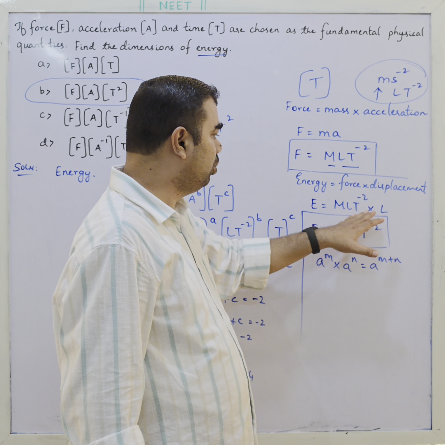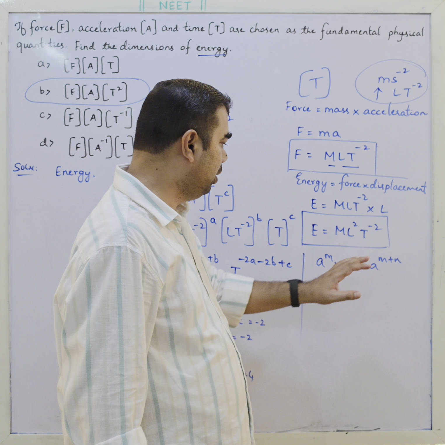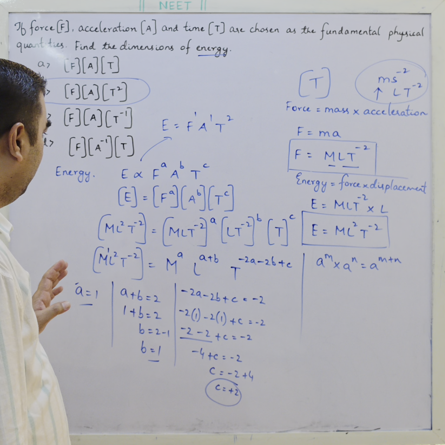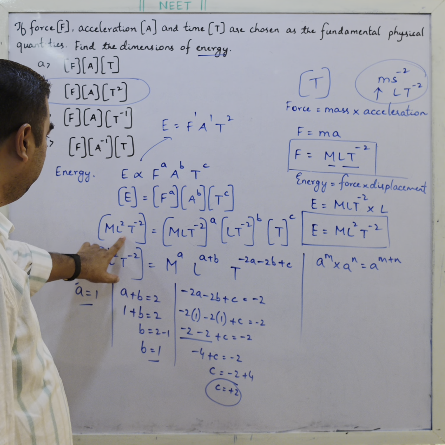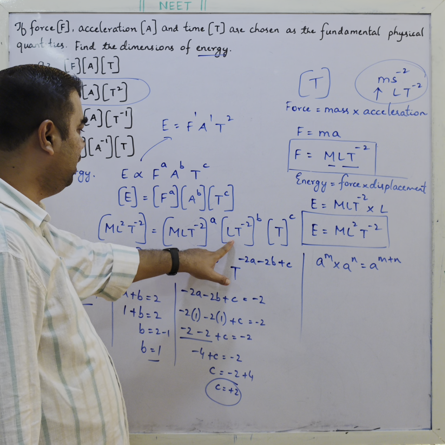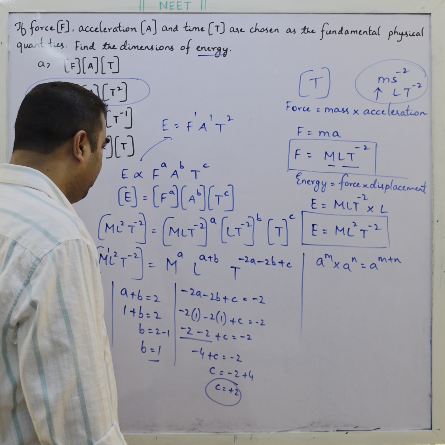So energy is force into displacement. Force is MLT^-2 and displacement is L. L into L is L squared, so energy is ML^2T^-2. Now energy is ML^2T^-2, force is MLT^-2, acceleration is LT^-2 and time is T.